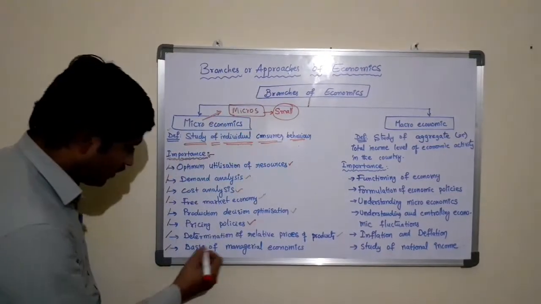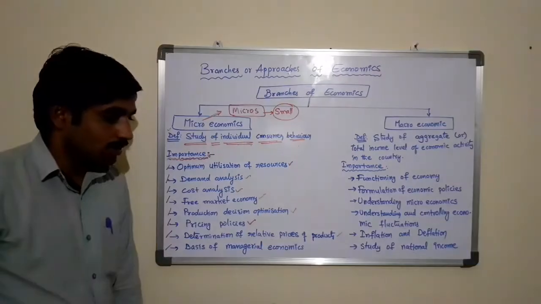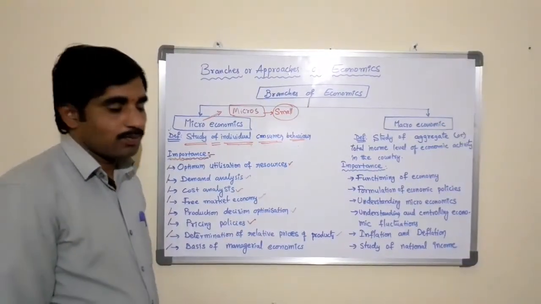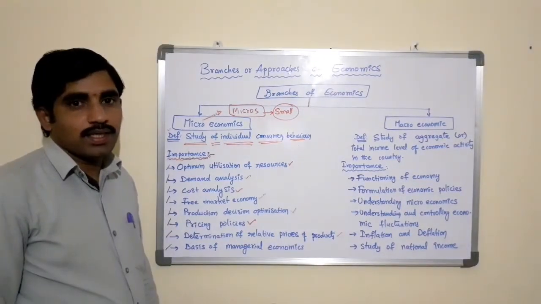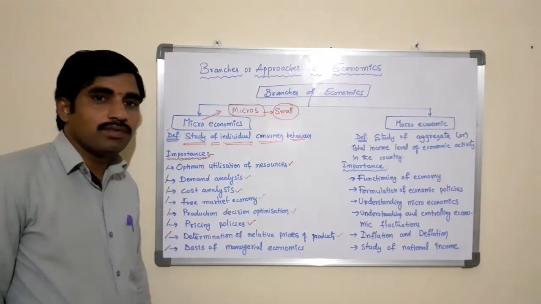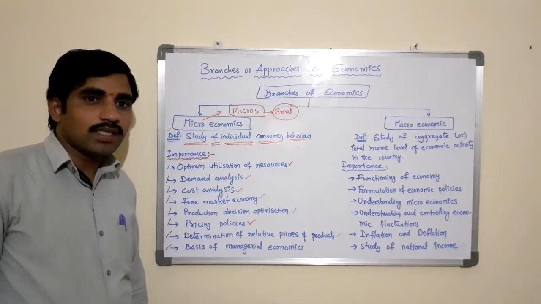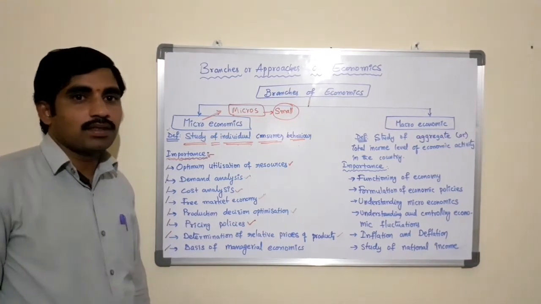The next one is determination of relative prices of the products or the factors of production. So here the microeconomics helps in analyzing market mechanisms like determinants of demand and supply, which are responsible for determining prices of commodities in the market.